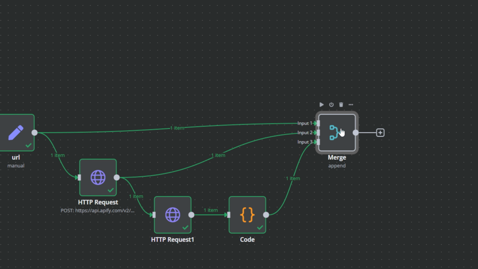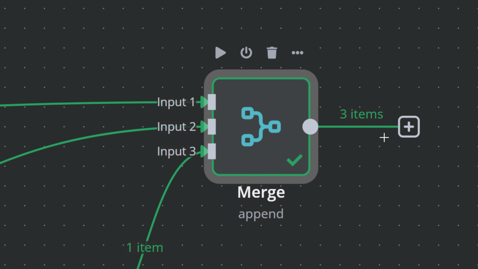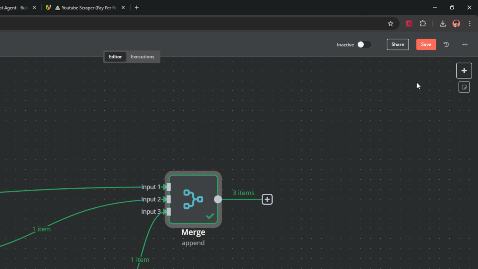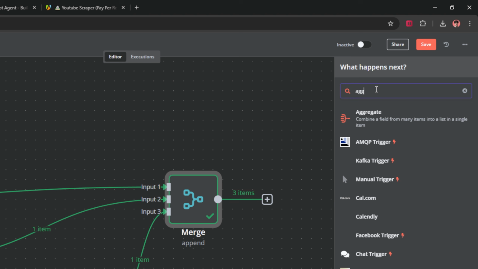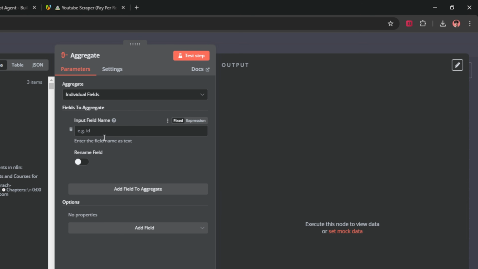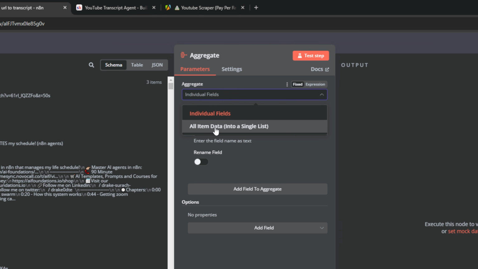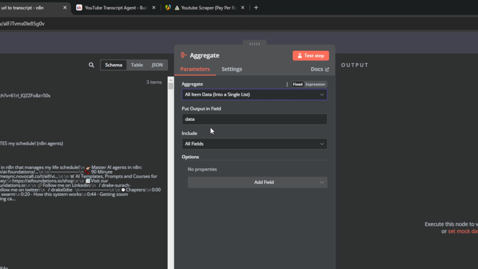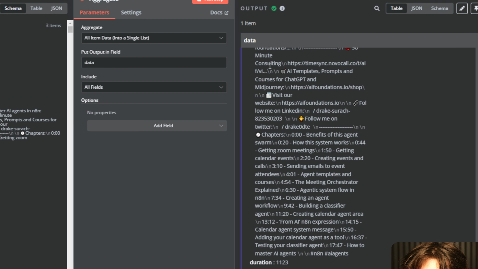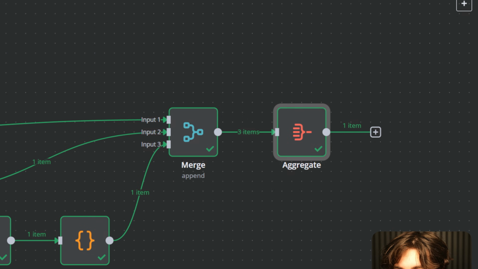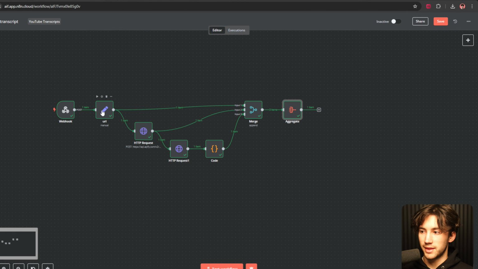So now I can just test run this to show you how it's pulling in. As you can see, it's giving me 3 items right here. So we need to aggregate that into 1. So I'm going to type in aggregate in order to combine this. And then I just want to select all item data into a single list. I can test step. And what that's going to do is completely create one list of all the data that I need. And lastly, we just need to append this to our Airtable.